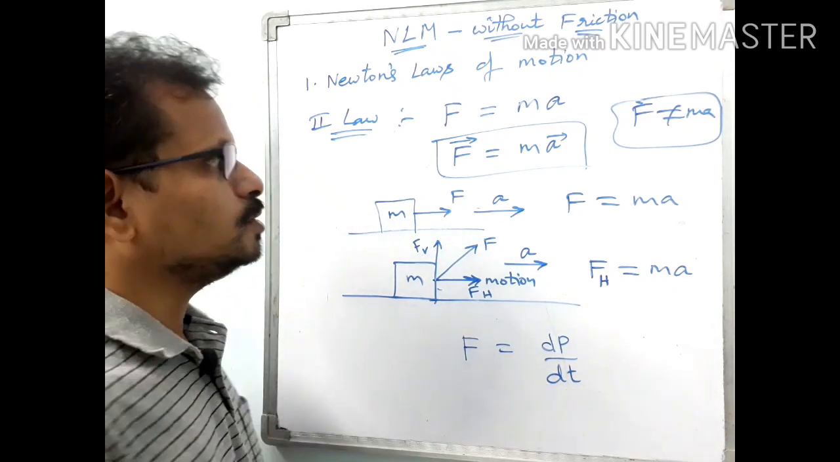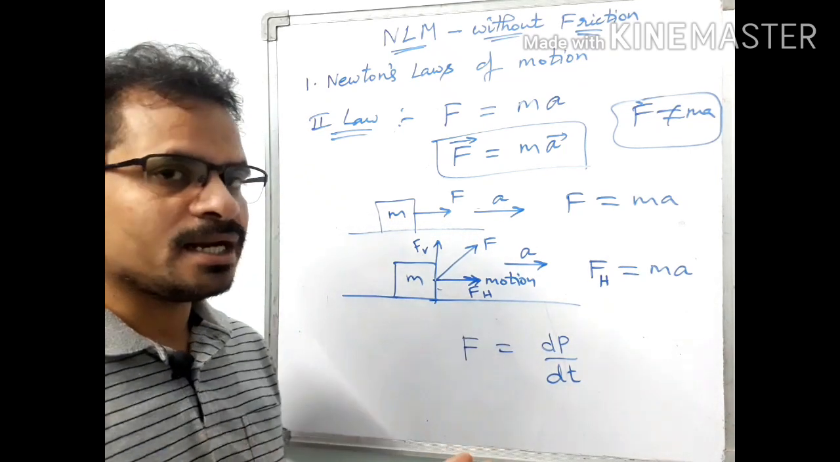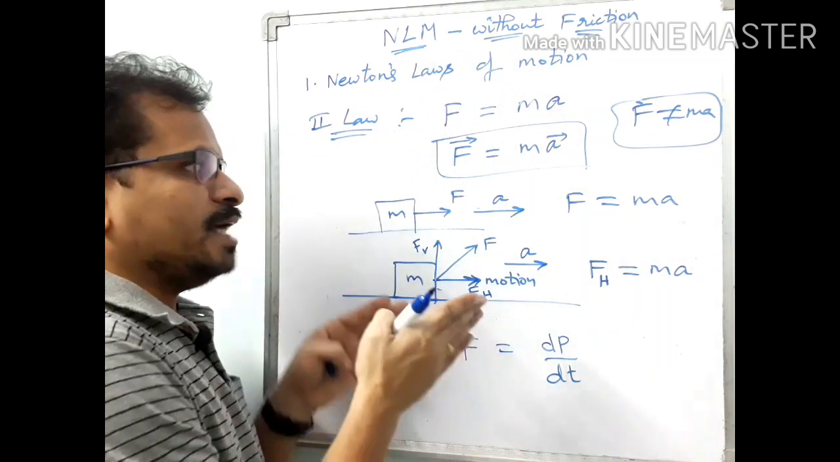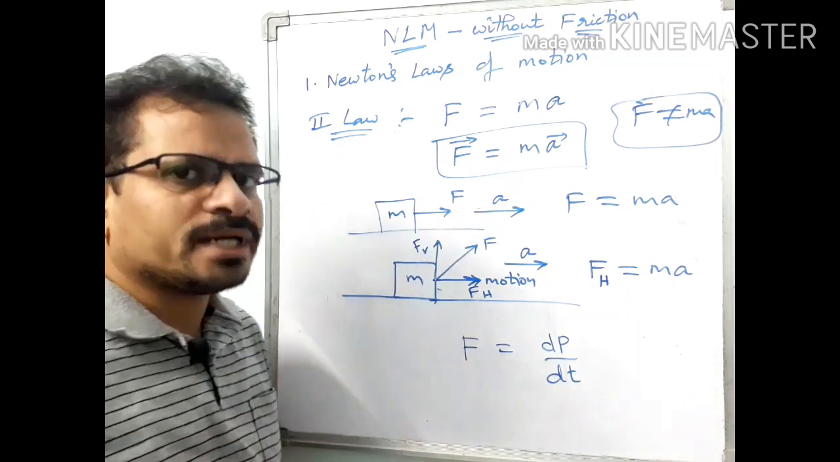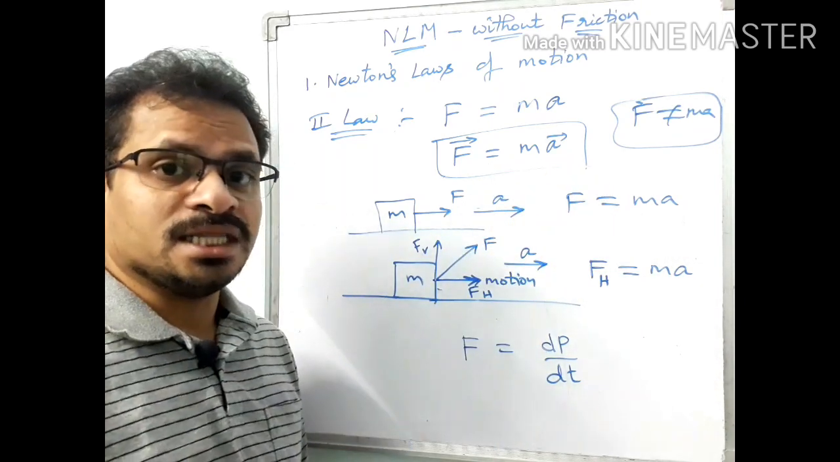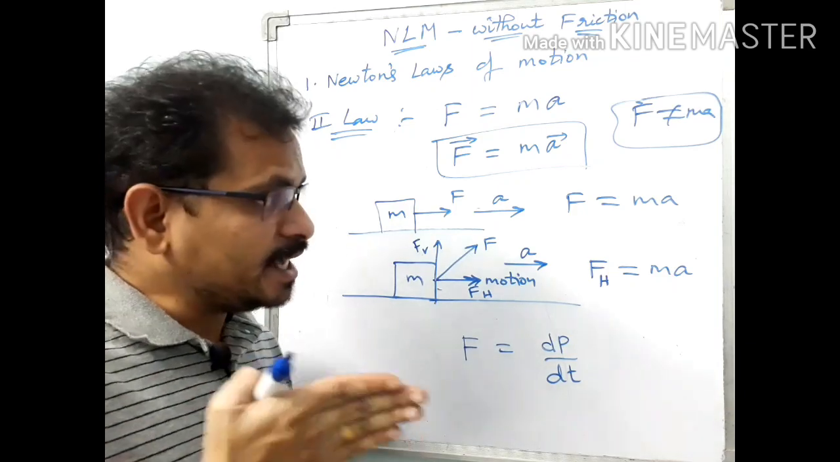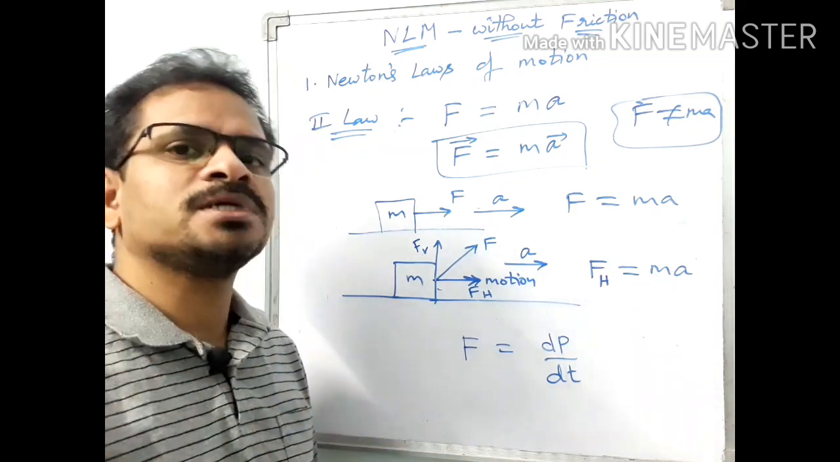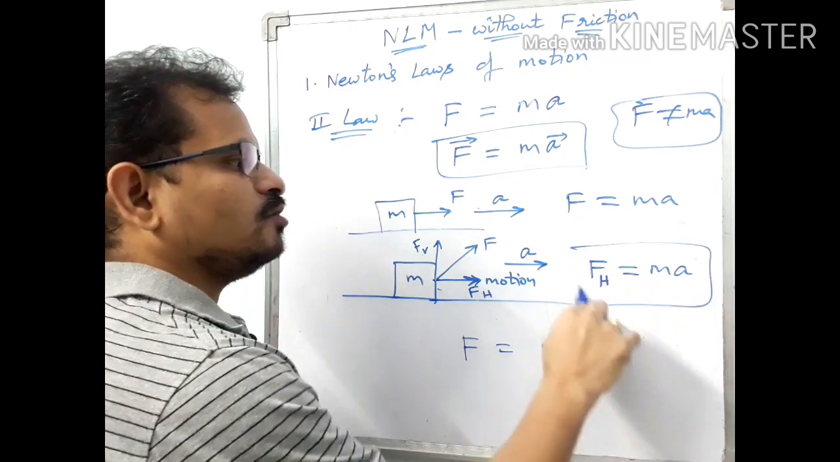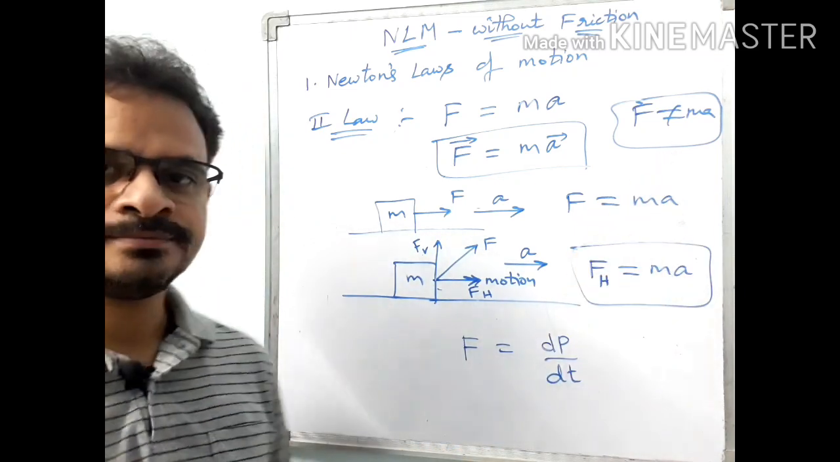So simply now we can define Newton's second law as F equal to ma. And you should keep in mind that the actual force which is acting on the body is not responsible for the acceleration produced in the body, but the component of force which is in the direction of acceleration is actually responsible for producing the acceleration. So we should take care of that one.